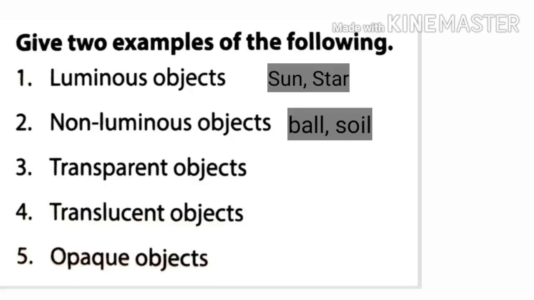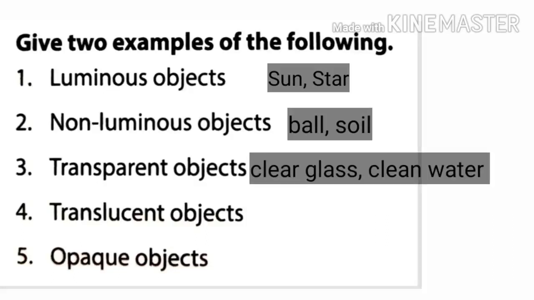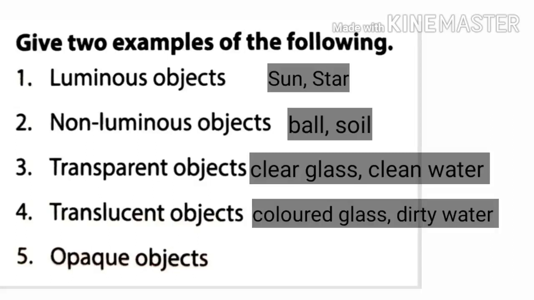Third one is transparent objects. Clear glass, clear water are transparent objects. Fourth one is translucent objects. Colored glass, dirty water are translucent objects. Fifth one is opaque objects. Wood, mirror are opaque objects.